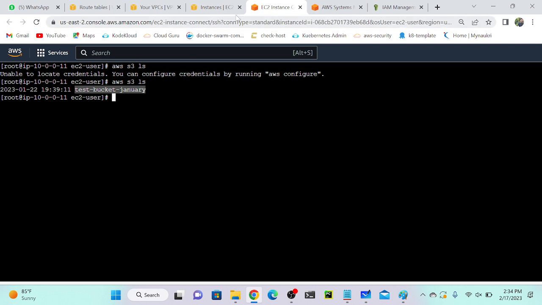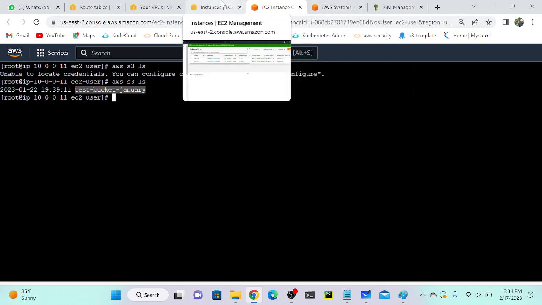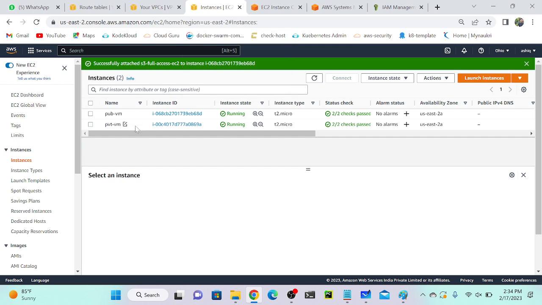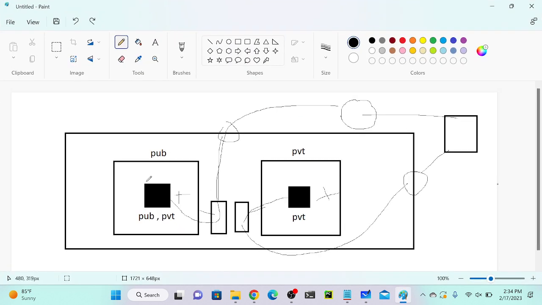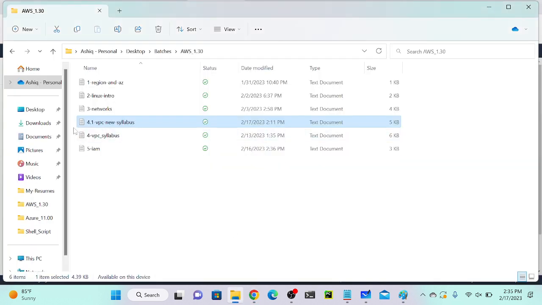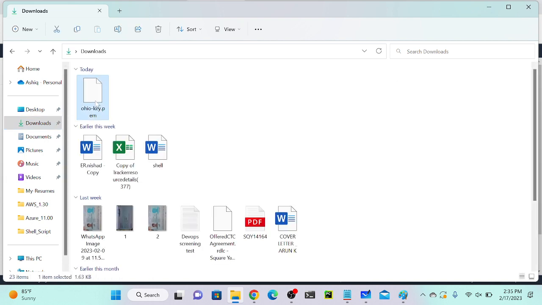Okay. I'll go to my second virtual machine now. For that, let me connect to my second virtual machine. So this is my second virtual machine. I don't have any public IP address. How to connect to this virtual machine? Bastion host, which means first we have to create our key file over here, right? What key did we actually create? We have to copy and paste the key over here. From this server, I can connect to my private virtual machine. Okay, so I'll do the same. I'll get the key first. Let me go to downloads. So this is my key.